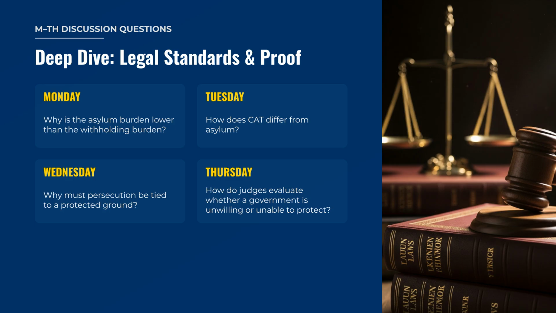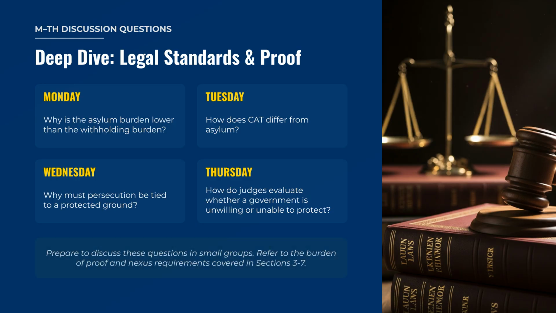Why is the asylum burden lower than the withholding burden? How does CAT differ from asylum? Why must persecution be tied to a protected ground? And how do judges evaluate whether a government is unwilling or unable to protect?